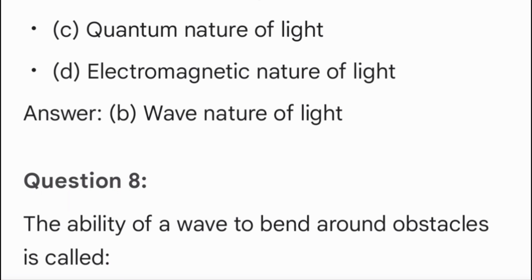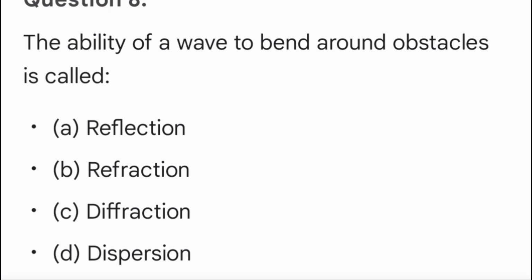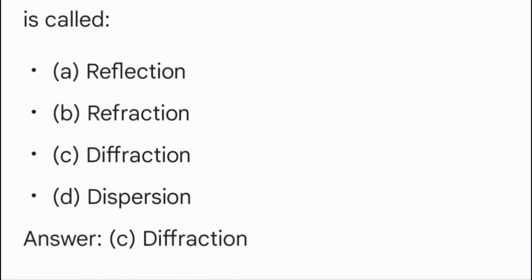Question 8. The ability of a wave to bend around obstacles is called A. Reflection. B. Refraction. C. Diffraction. D. Dispersion. Answer C. Diffraction.